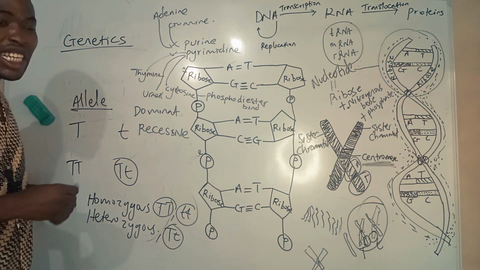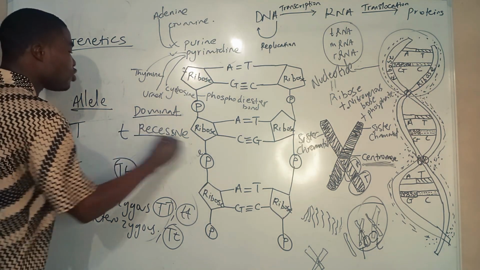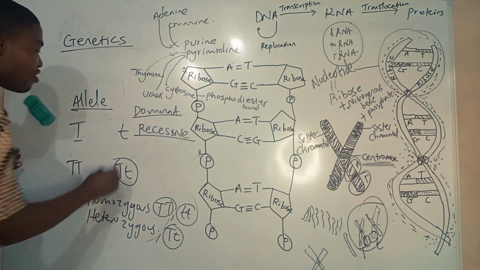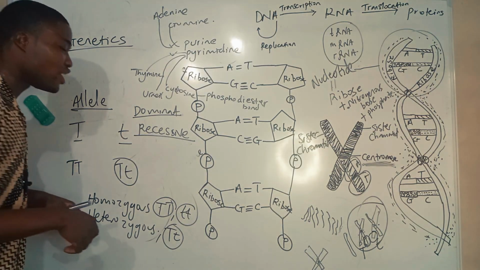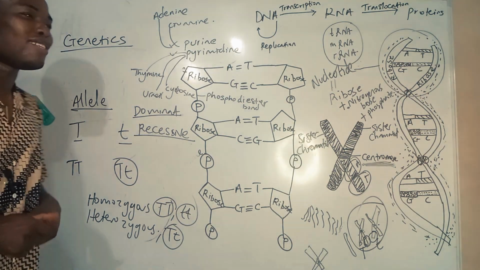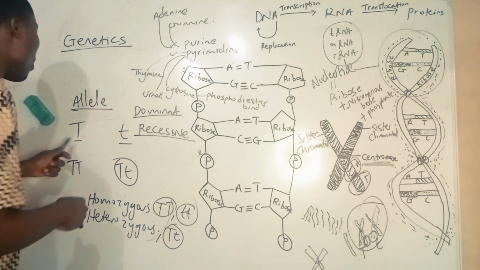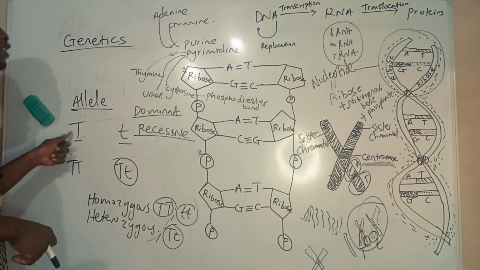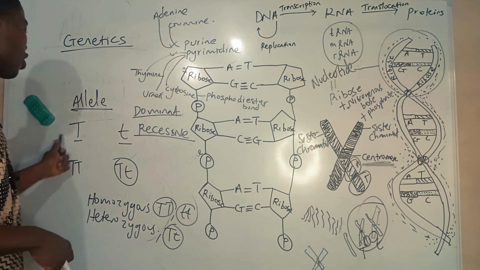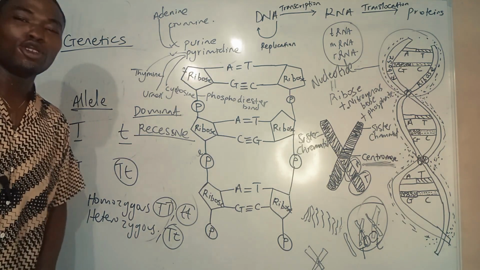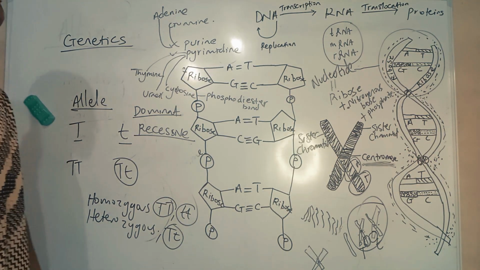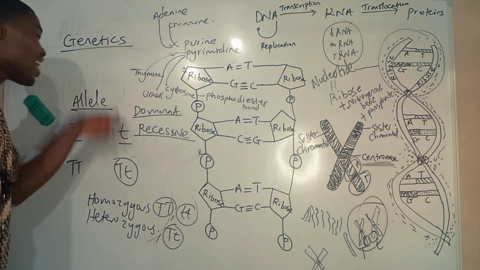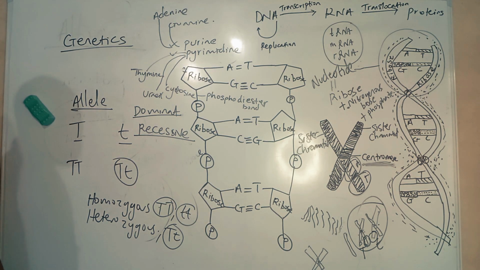In theoretical genetics, we express dominant traits as capital letters and recessive traits as small letters, which is not always so. We have this mindset that, for example, big T is tall and small t is short, and that tall traits will always be dominant over short traits. In genetics, it's not like that. A short trait can dominate a tall trait.